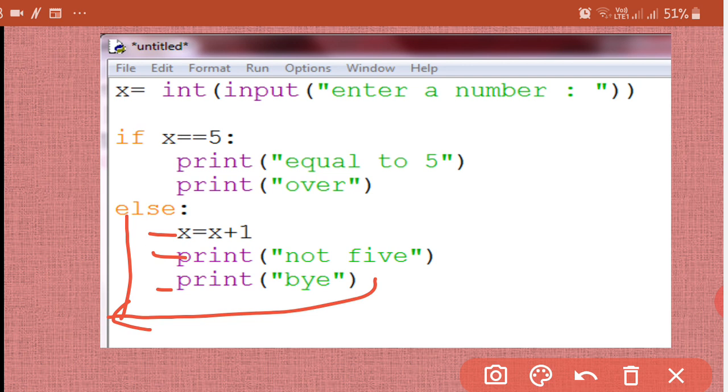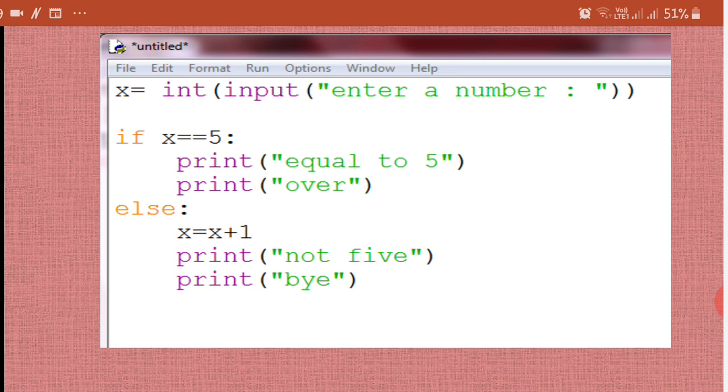When you resume your previous indentation level, you come out of the body of the compound statement. So while entering the body of a compound statement, you leave indentation and then start writing, and as soon as you have to come out of that body, you resume the previous indentation level. Clear? This space left in the beginning is called indentation.